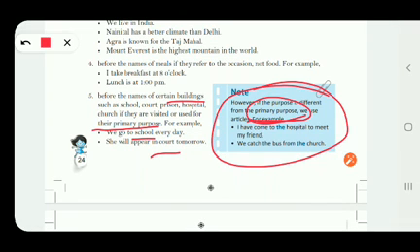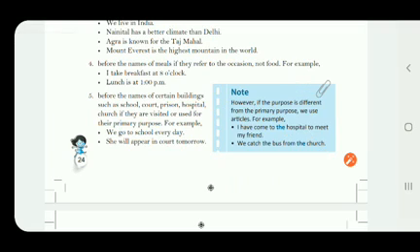So here I have a special purpose to come to the hospital. As you all know, hospital is the name of a building, but here I am going to the hospital for a purpose. I have got a specific purpose. And what is that purpose? To meet my friend. So when the purpose is different from the primary purpose, we can use the article. Otherwise, we are not supposed to use any articles before the buildings which are used for their primary purpose.